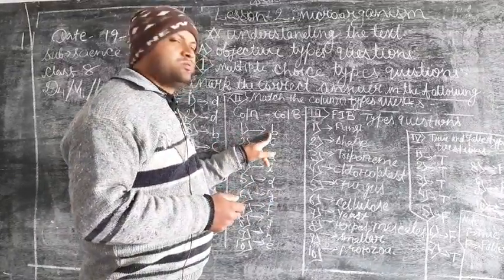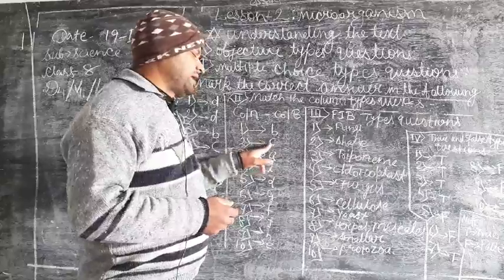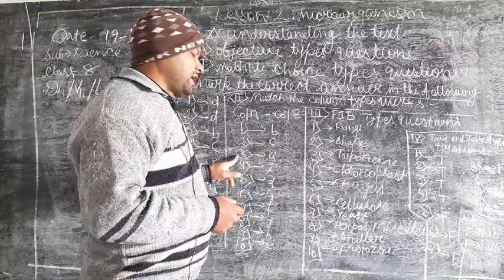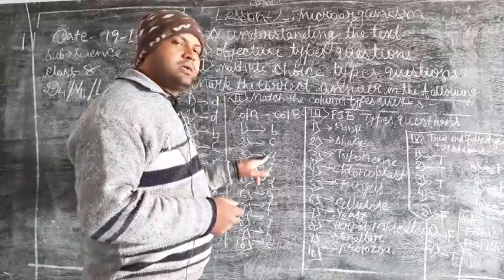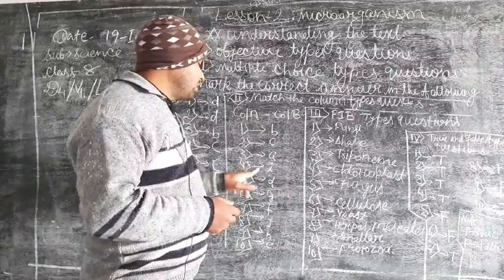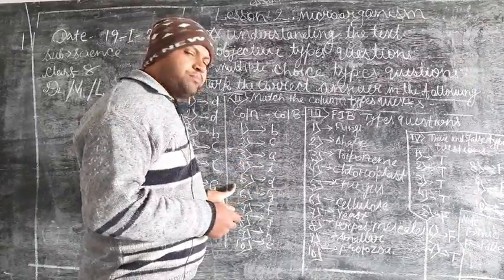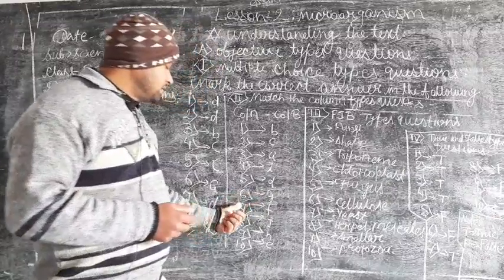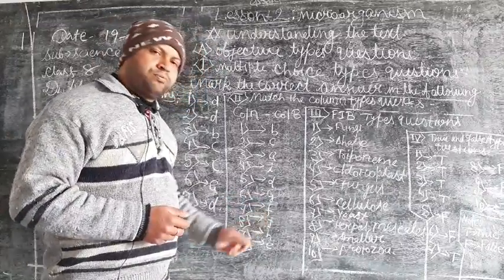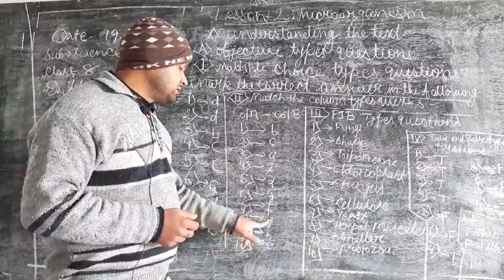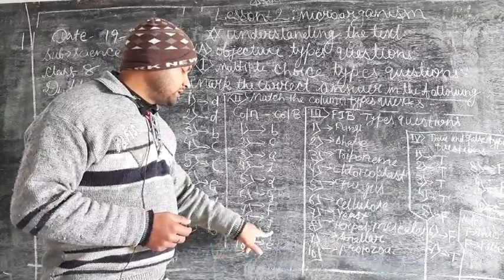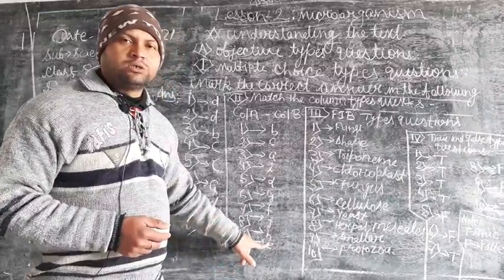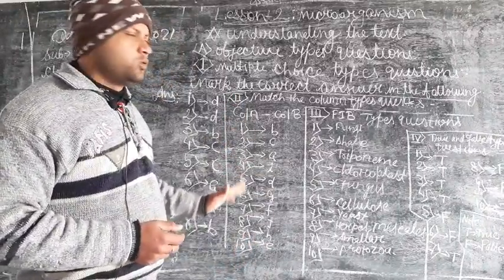So 1 will match with B, 2 will match with C, and 3 will match with A, 4 I, 5th D, 6th G, 7th F, 8th J, 9th H, and last 10th E. So these are the solutions for you.